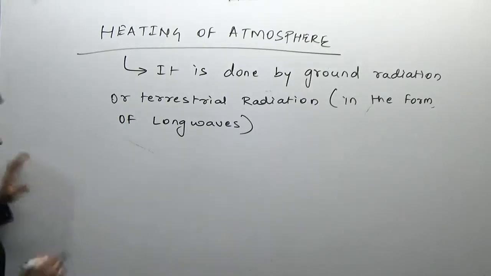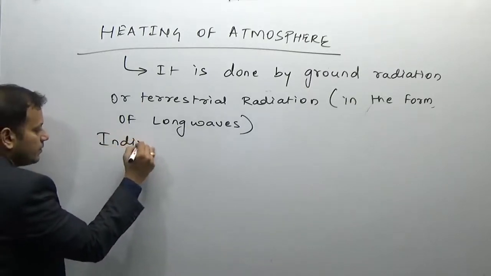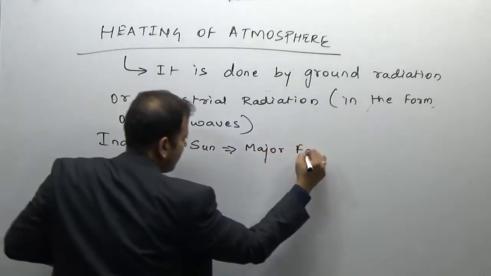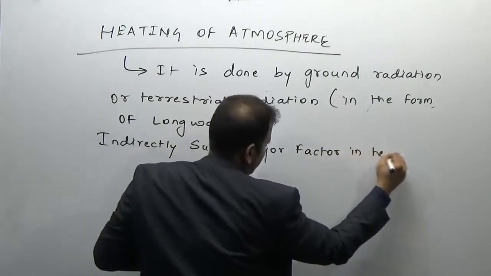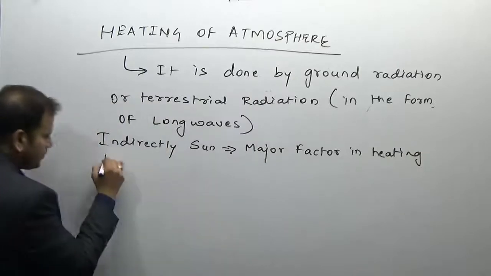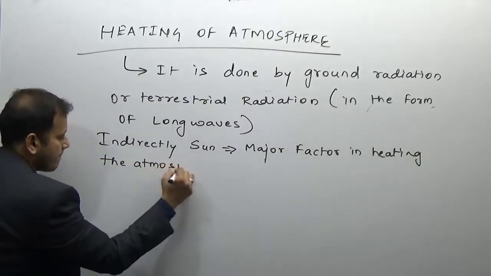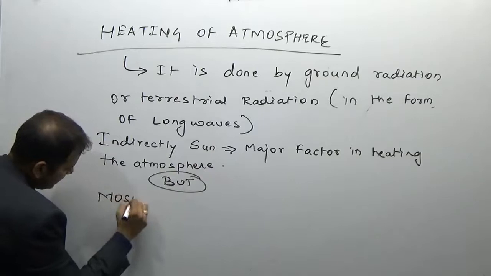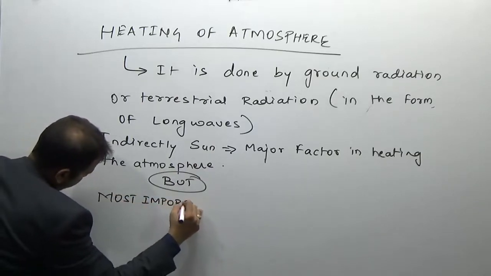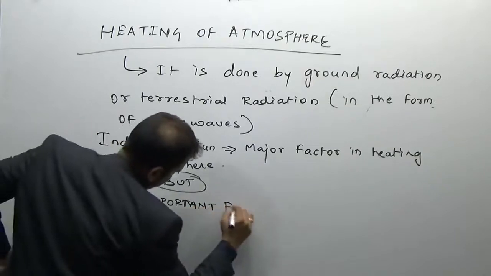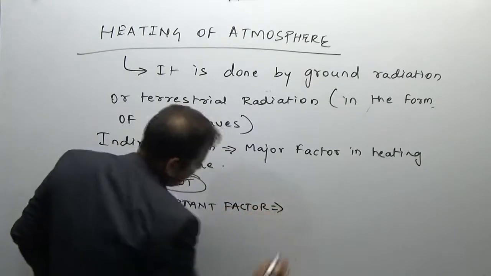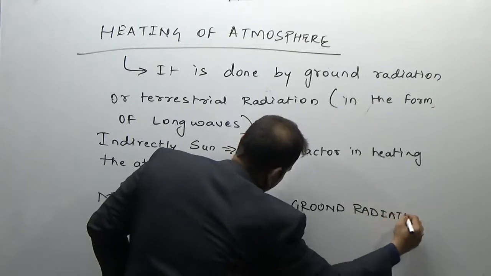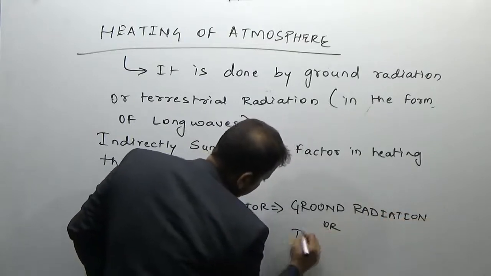So though indirectly the sun is the major factor in heating the atmosphere, but the most important factor is the ground radiation, or we can say terrestrial radiation.